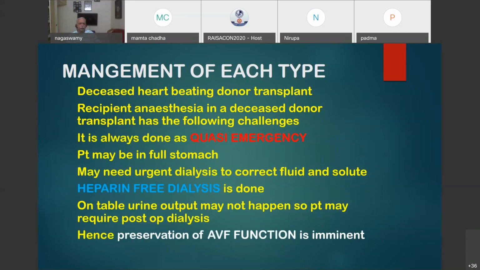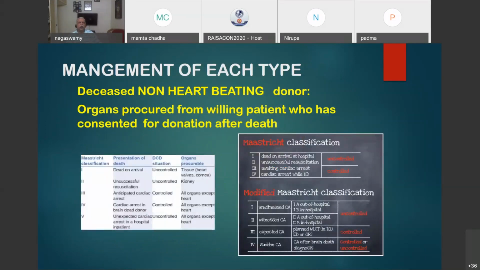Hence, preservation of AV fistula function is very important. And this is the non-heart beating donor. There are now guidelines for how to get the consent, and that is called the Maastricht classification. Patient may be dead on arrival, unsuccessful resuscitation, awaiting cardiac arrest while in the hospital. So all these things are there.